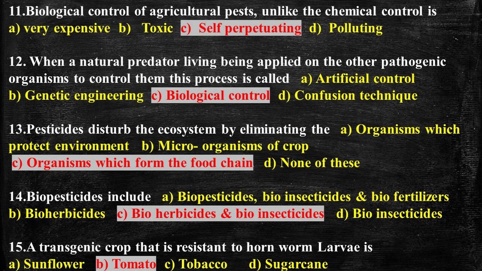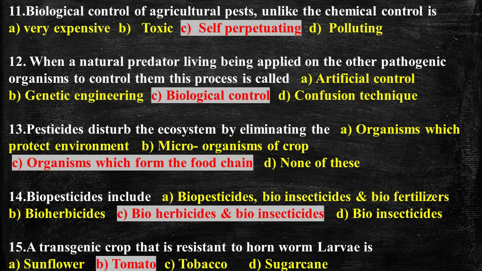Biological method of pest and pathogen control involves use of viruses, bacteria and other insects. Biological control is a component of an integrated pest management strategy. Now, biological control is keeping the population of organisms or harmful pests and weeds under check by means of natural predators and parasites. So the correct answer is biological control.